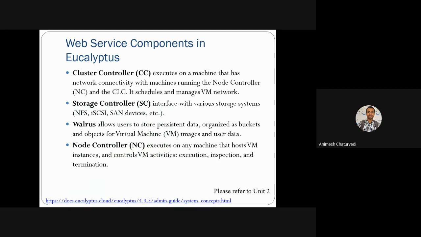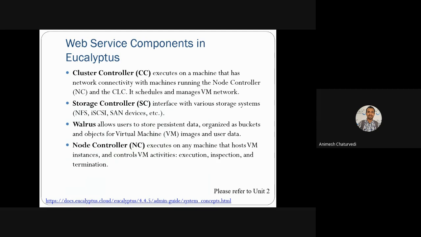Then the storage controller, just like S3 we have seen for Amazon. So you need something to control that S3. What could it be controlled with? The storage controller is basically infrastructure for management of storage systems. There are already some existing storage systems, and the storage controller basically provides an interface for managing those existing systems like NFS, SAN.